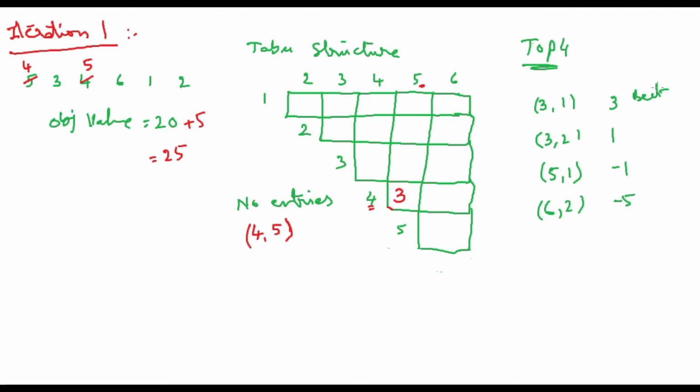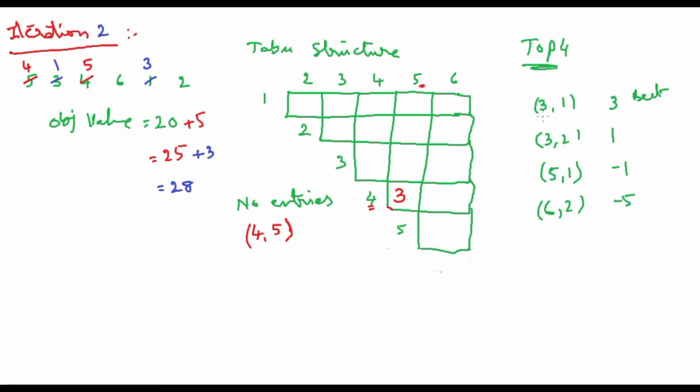So I can simply move on to the second iteration. Please try to follow, this is a very easy thing. Now I am moving to the second iteration. Yeah, now I am in the second iteration. What do I need to do now? First I need to change 3 and 1. So this will be 1 now, and this will be 3 now. So this is my current solution. And what is the objective function value? It should be plus 3, so the objective function value is 28 here.